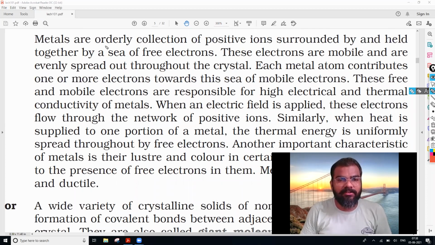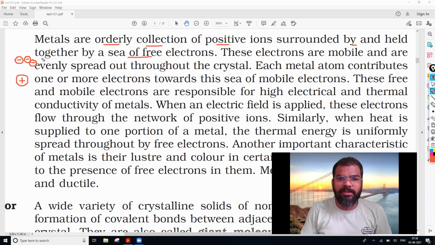Metals are an orderly collection of positive ions held together by a sea of free electrons. Means the positive ions will be at the center, and it is surrounded by negatively charged electrons in case of the metals.